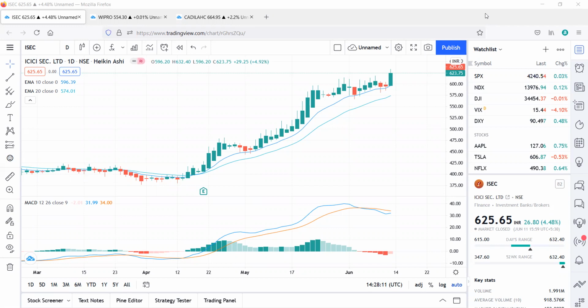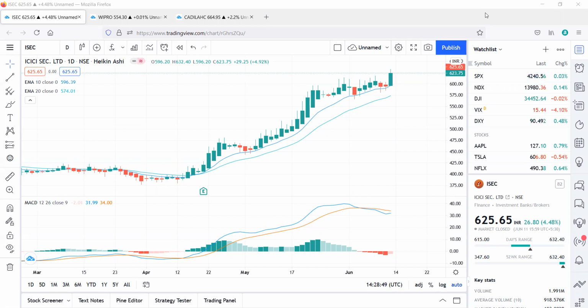I have back tested this strategy, and it works good if you follow the rules and also take a trade in the correct stocks. Whatever the strategy is, you have to be very careful with the stock selection, and if your stock selection is not good, then any strategy will not be useful. So I'll tell you how to select the stocks as well. Without any delay, let's start this.